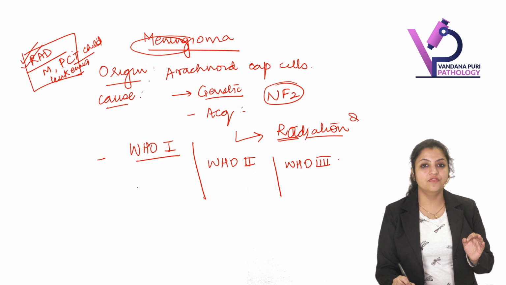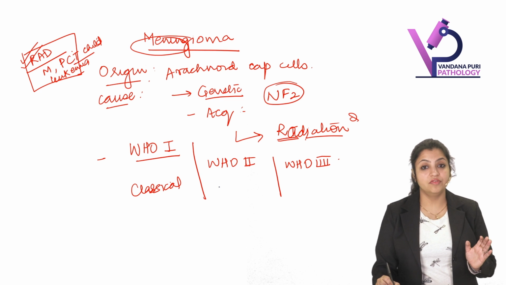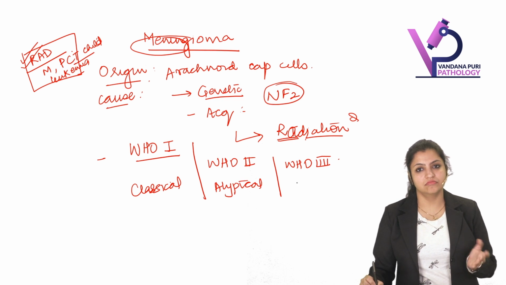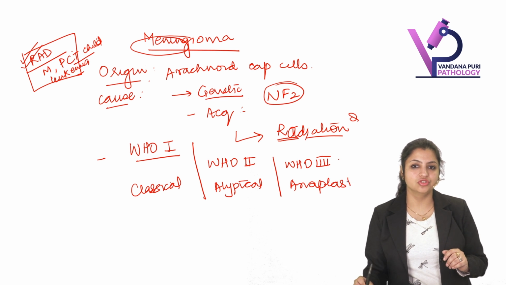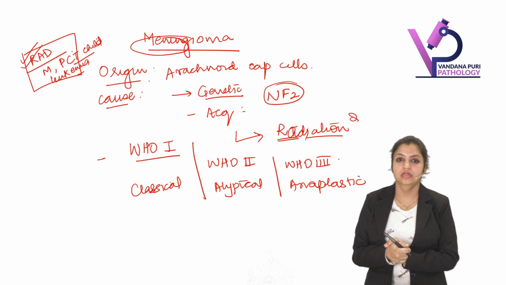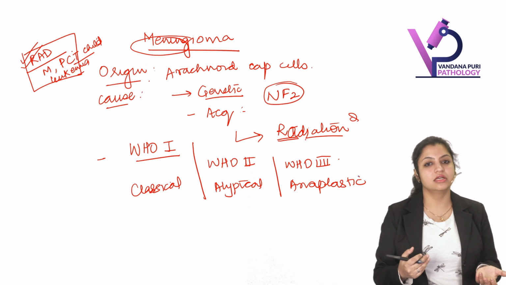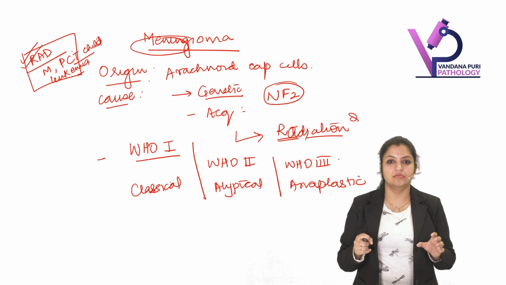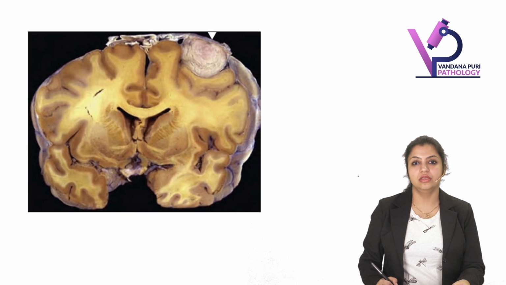So we have classical meningioma, which is simple. Then we have atypical meningioma, that is second, and then we can have anaplastic meningioma, that is third. Majority of the time we get a classical meningioma. So let's see what is classical meningioma. What do you get?